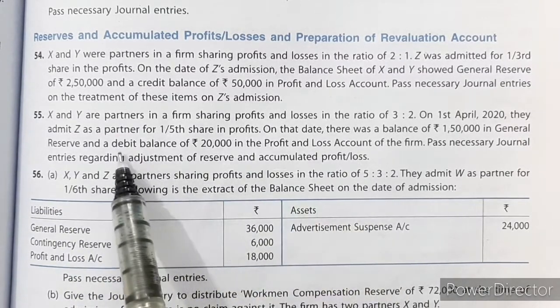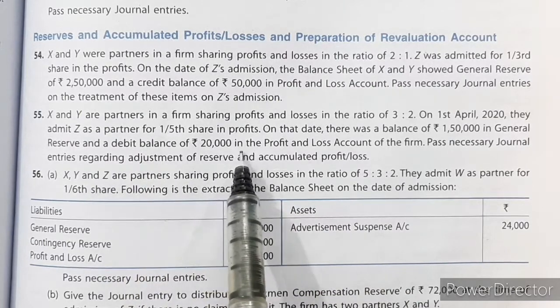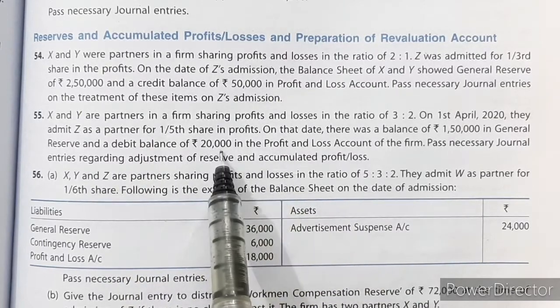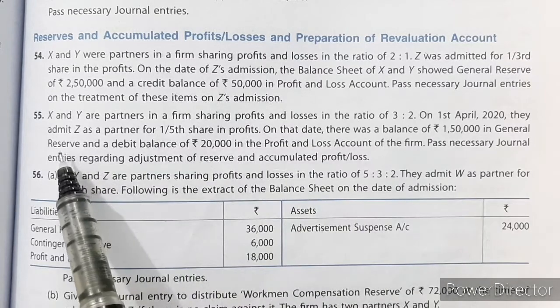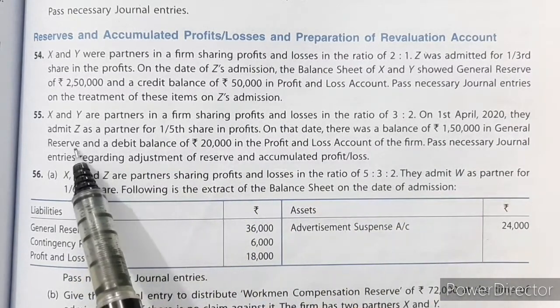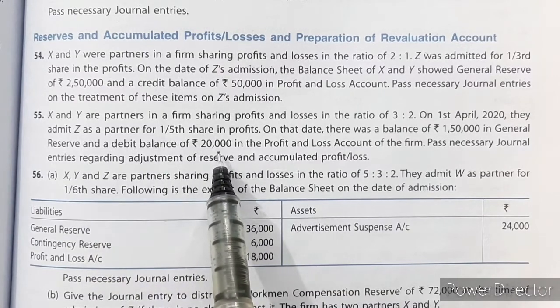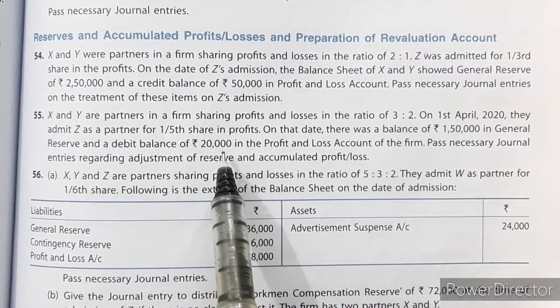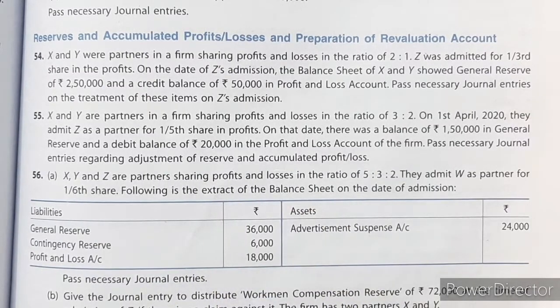Now in this question, there is a debit balance of 20,000. It means it is a loss, and general reserve is an accumulated profit. So general reserve will be debited and closed, whereas profit and loss account will be credited and closed. Let us see the journal entry.